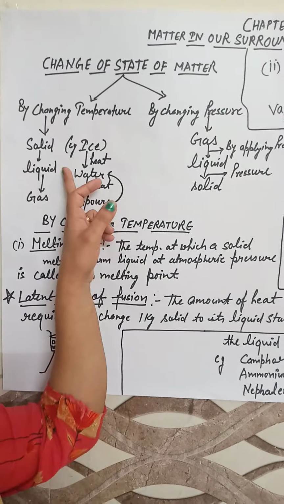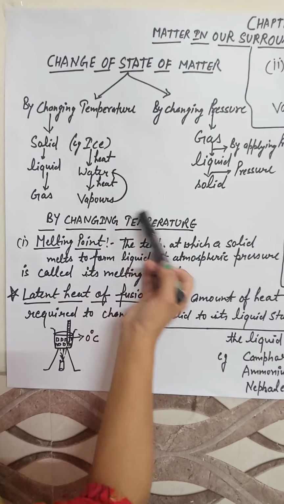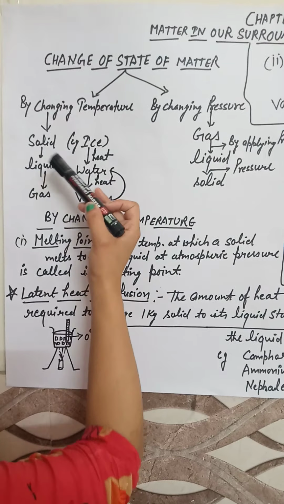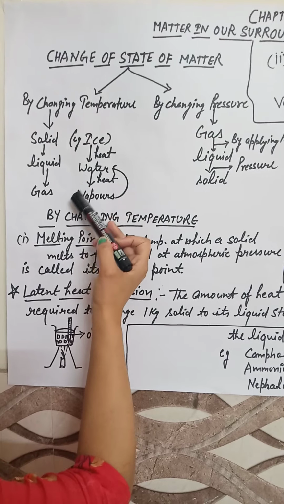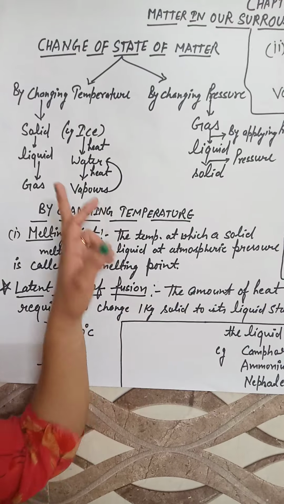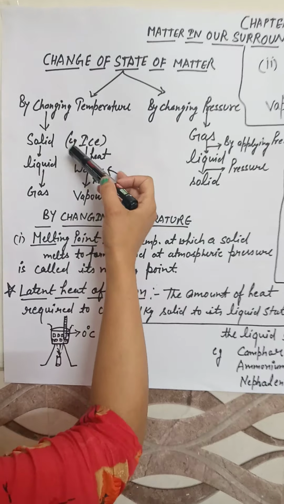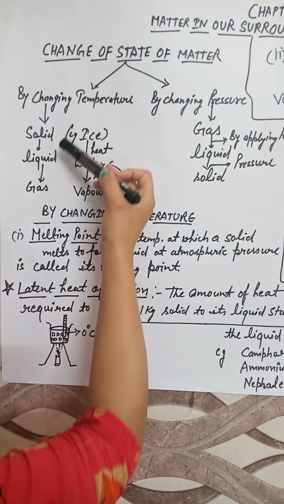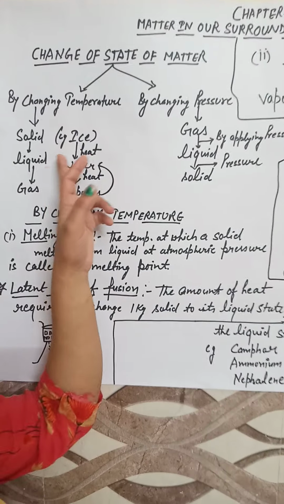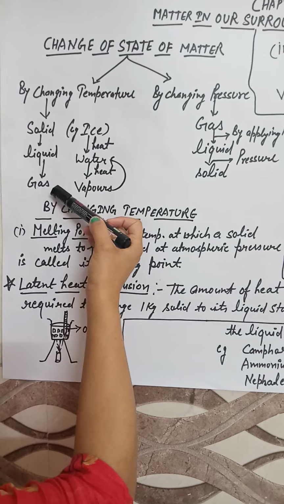And whenever we provide heat to the liquid state, the particles gain more kinetic energy and move even faster. By moving faster, they get far apart, and then they become a gas, because there is much more space between the atoms of the gas. So as we increase the heat, as we increase the temperature, the interplanar spacing between the atoms or molecules is increased, so the change of state takes place.